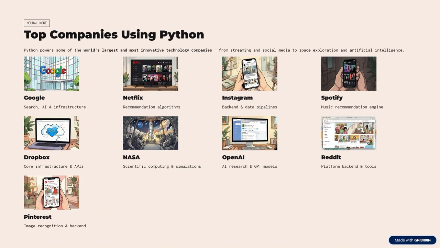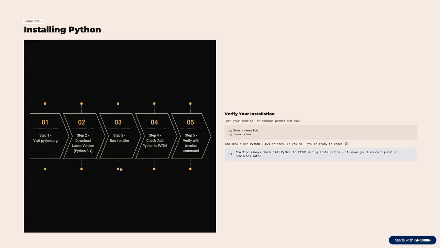Now, what are the top companies that are using Python? All the famous companies like Google, Netflix, Instagram, Spotify, Dropbox, NASA, OpenAI, Reddit, Pinterest, and all other companies, Microsoft as well. They are all using Python. So let's move ahead.